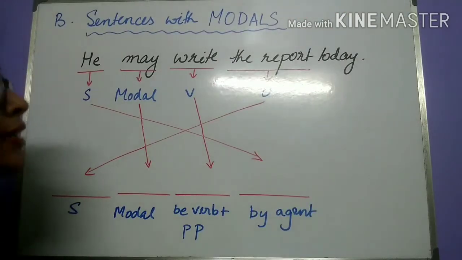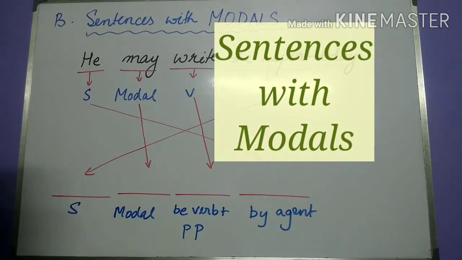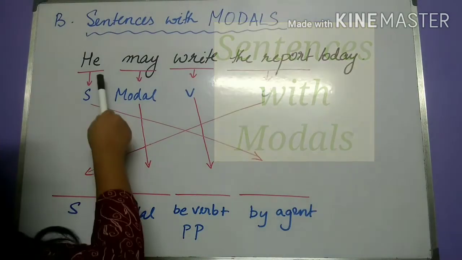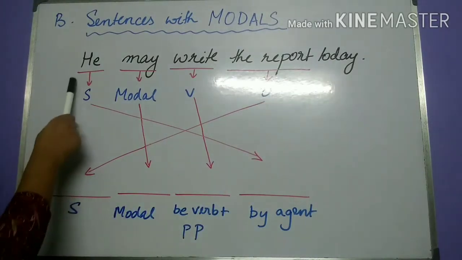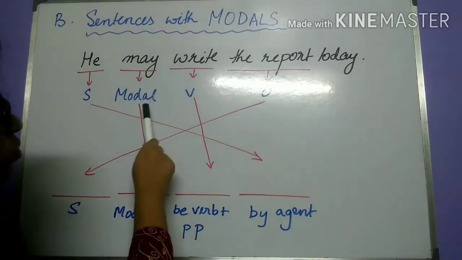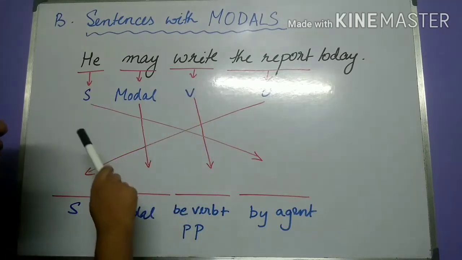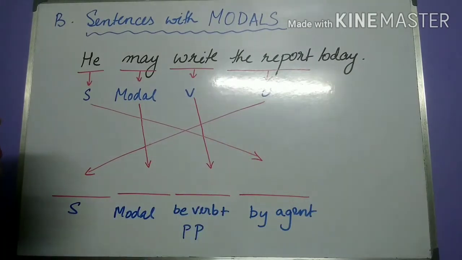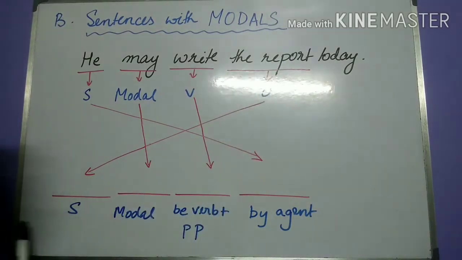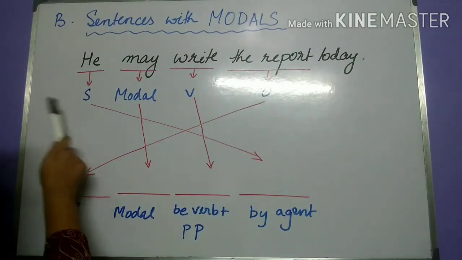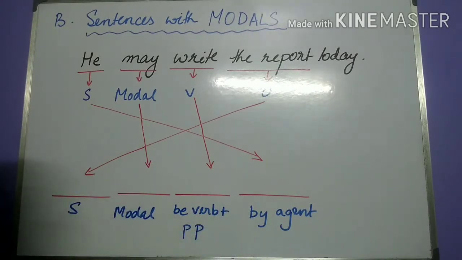Next, let's take a look at sentences with modals. He may write the report today. So he is the subject, may is the modal, write is the main verb, the report is the object. So going by the rules of conversion from active to passive, we know that the object of the active voice becomes the subject in the passive voice and the subject of the active voice becomes the by agent in it.